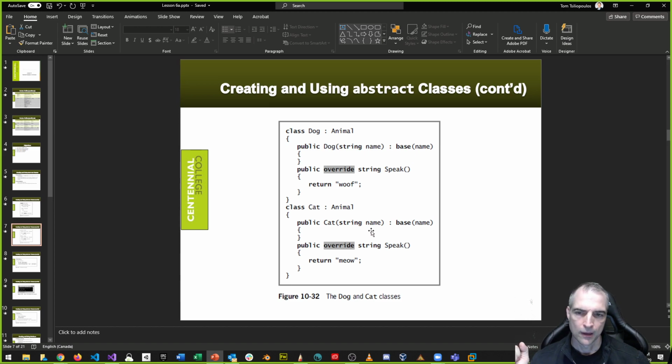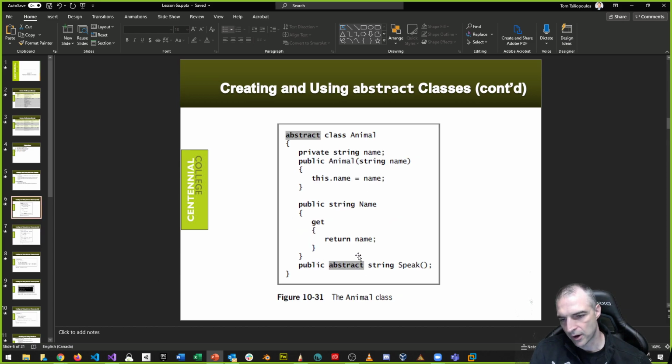Okay. But notice that they both have the speak method, just like we had with the toString method, and we use the override keyword to change the output of this method, just like we do for the toString method. Okay, so that's very similar. Here, what we've done is in the abstract class, we just marked this as abstract, not virtual, right? Virtual we can actually override.